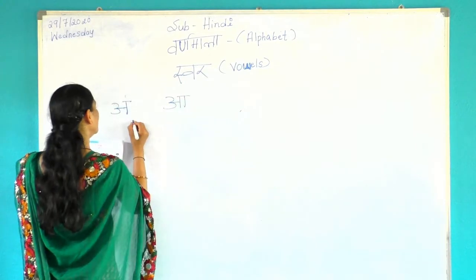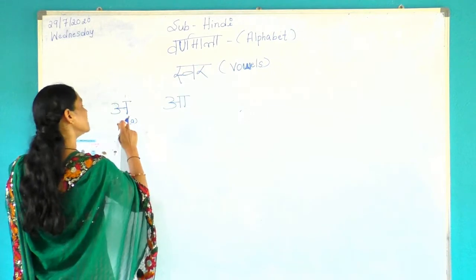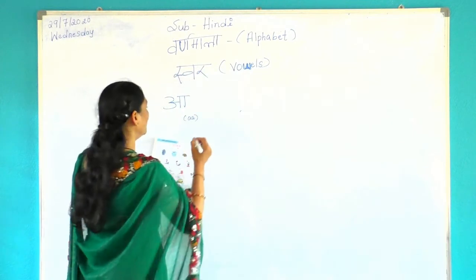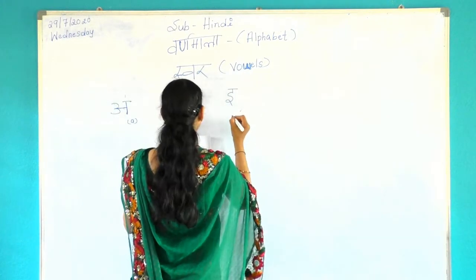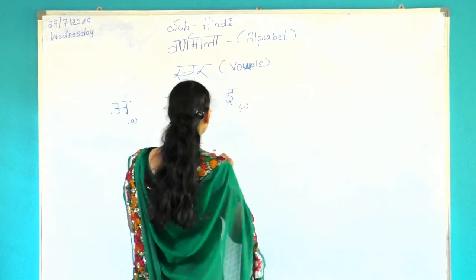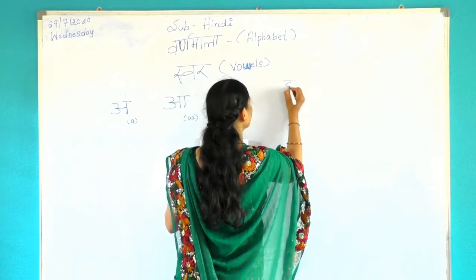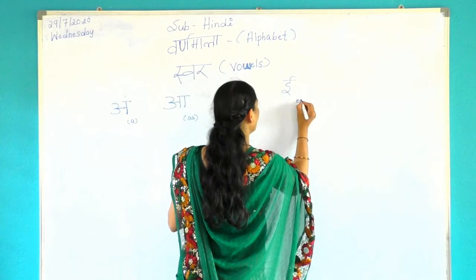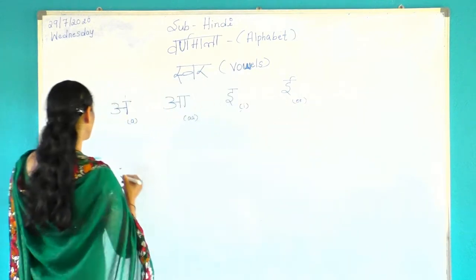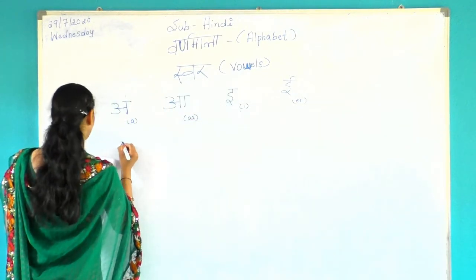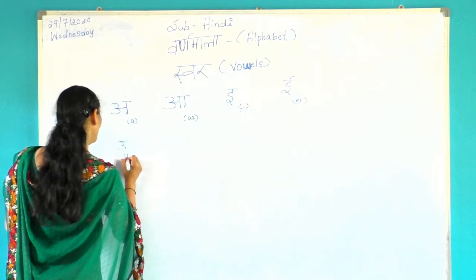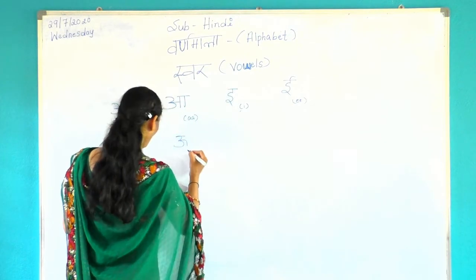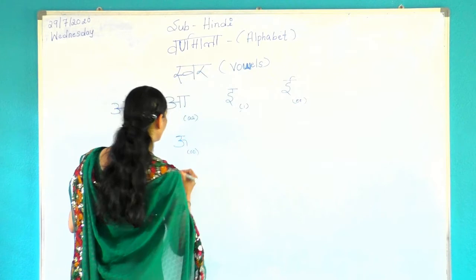See here, in English we pronounce a as a. Then a double a. Then e. We write in English I. Then E. We write E double E. Now next oo. We call U. Then we write oo. We write double O.